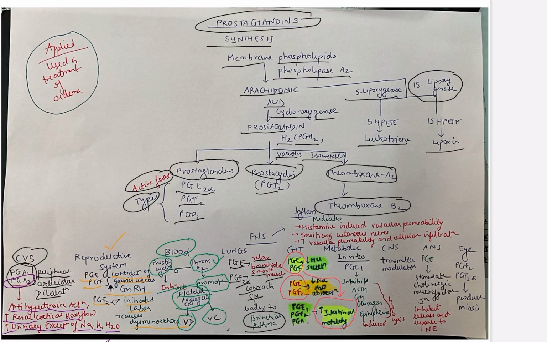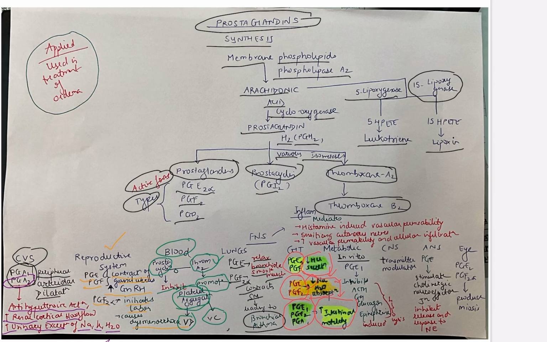PGE and PGF2, it decreases, here the sign is down, so it decreases sodium and water absorption. PGE1, PGF2 and PGA, again see the color coding, it decreases HCl secretion in the stomach. So these are the effects on GIT.